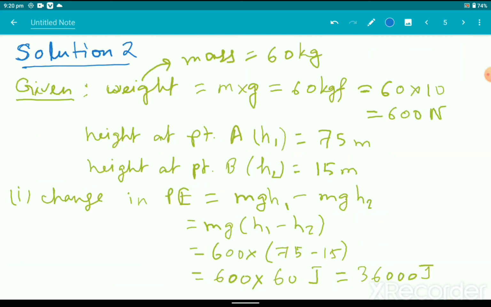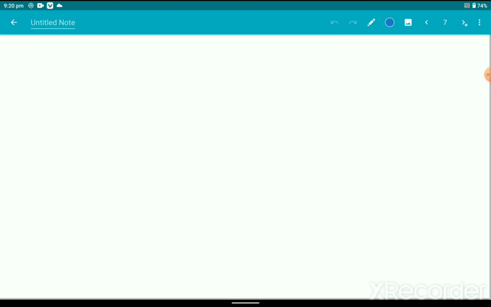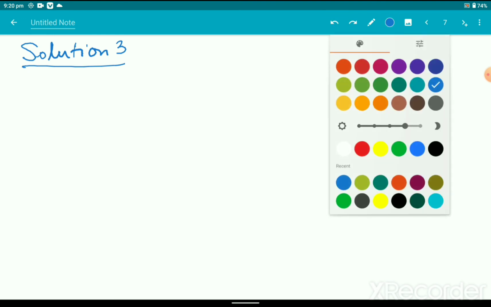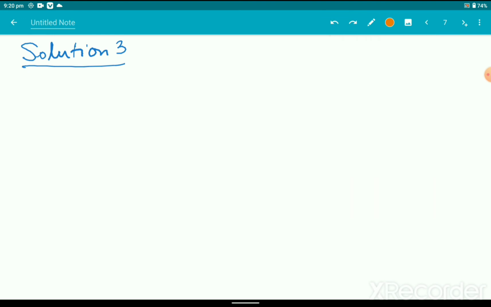Okay, so let us first of all write the given information. Solution number 3. Fine. So what is the height of the river water? Height of the river water is given. It is given that the height of the river water is 50 meter. No, it is lake water. Height is h equals 50 meter.